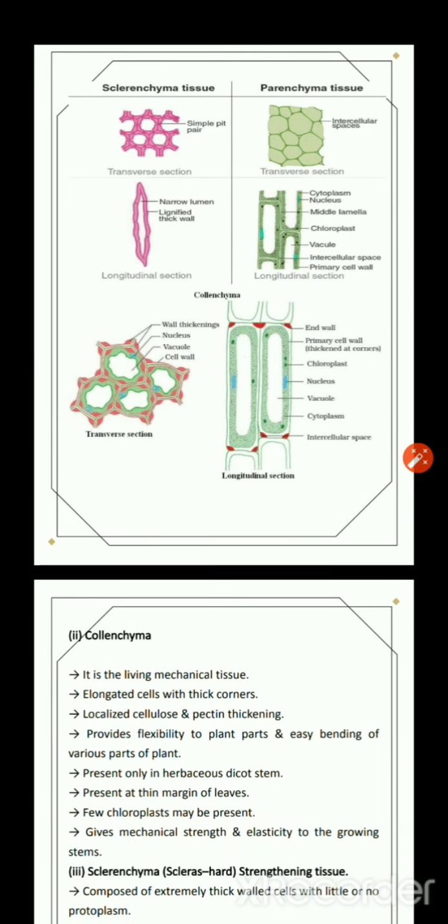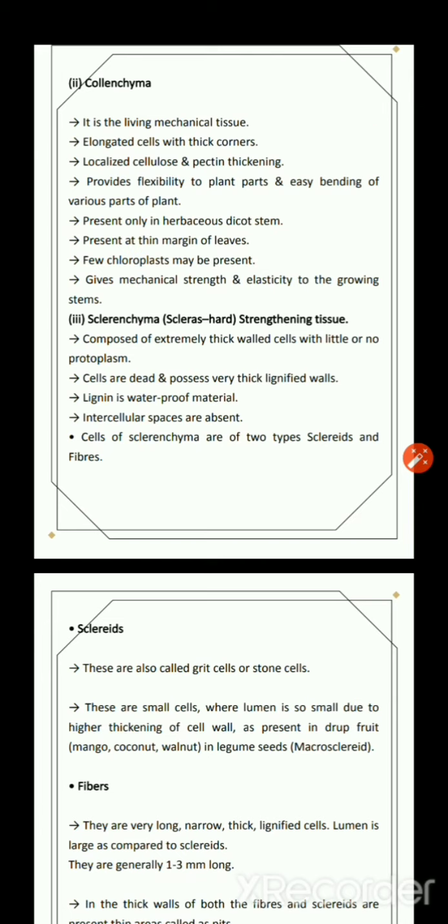Now next comes collenchyma tissue. Collenchyma tissues are living mechanical tissues. They are elongated cells with thick corners, and they have cellulose and pectin, because of which they are thickened. They have thick cell walls. They provide flexibility to plant parts and easy bending of the various parts of the plant, such as tendrils. I have already told you about this. They are present only in the herbaceous dicot stem. They are present at the thin margin of leaves, and in some collenchyma, a few chloroplasts may be present.